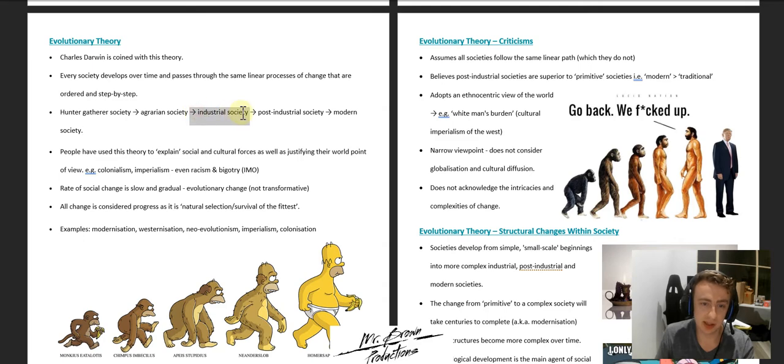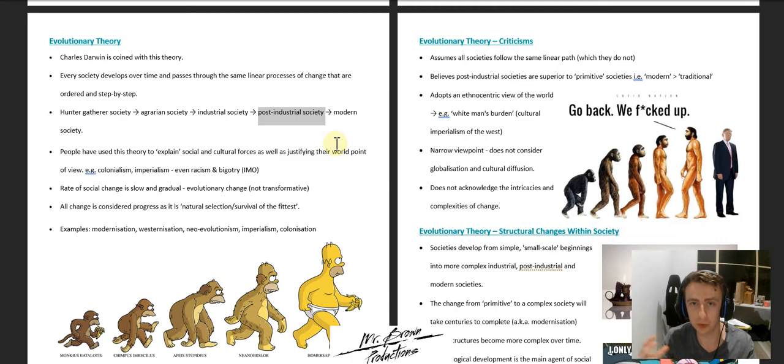Then we went to the industrial society, in which we saw the invention of machines, think those big boats from the colonization period. You've got people starting to invent gunpowder and all those sorts of things. You then get into what was the post-industrial society. So these are all the factories and machines.